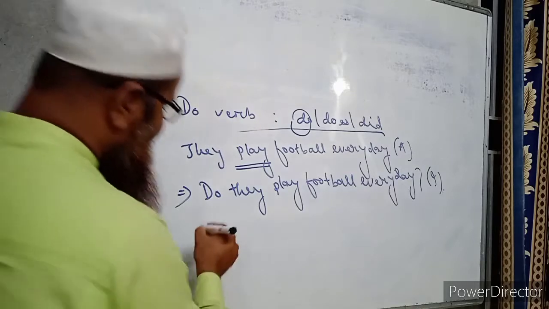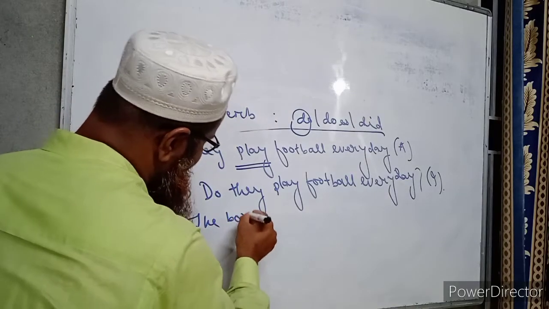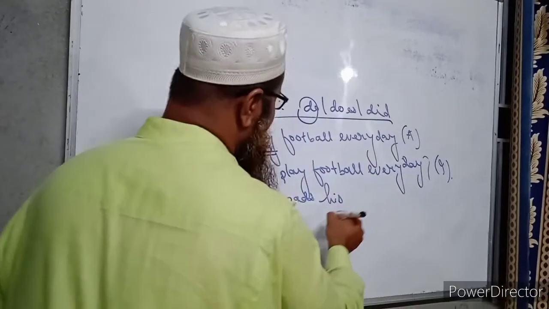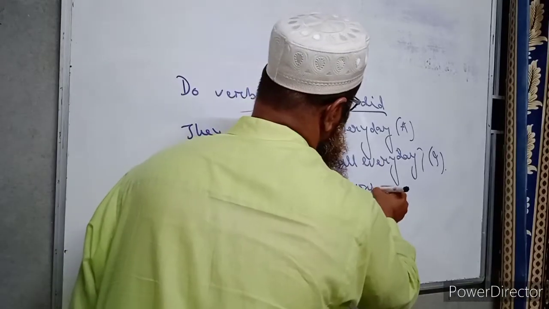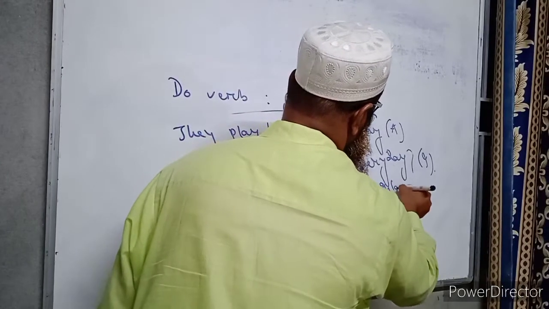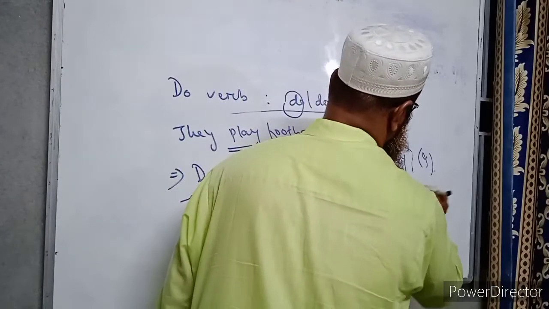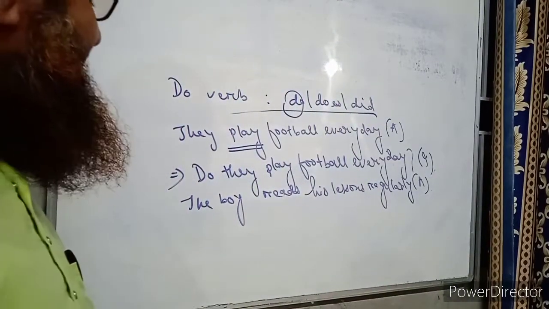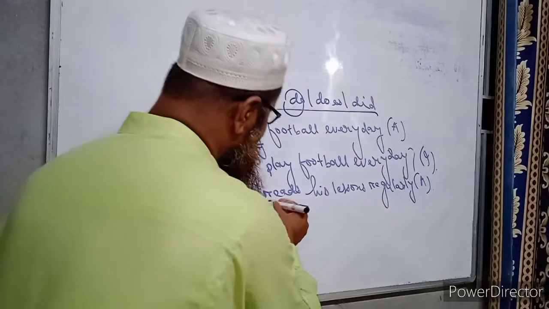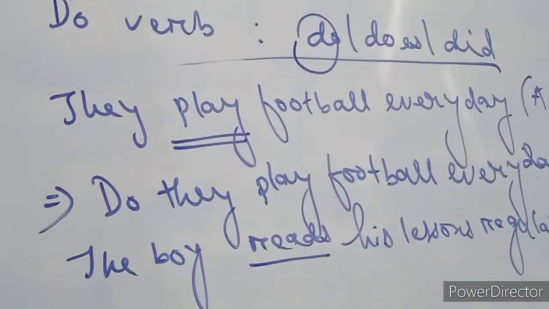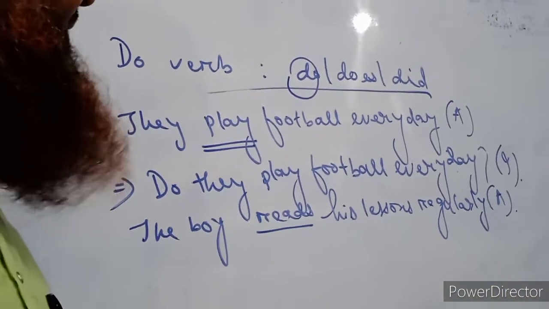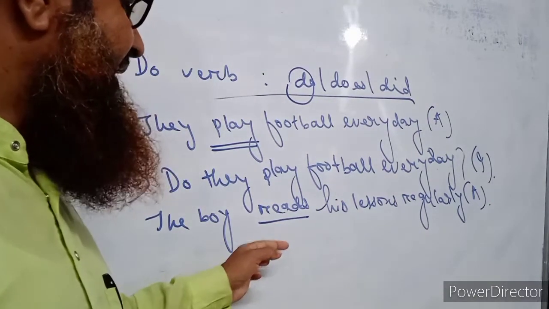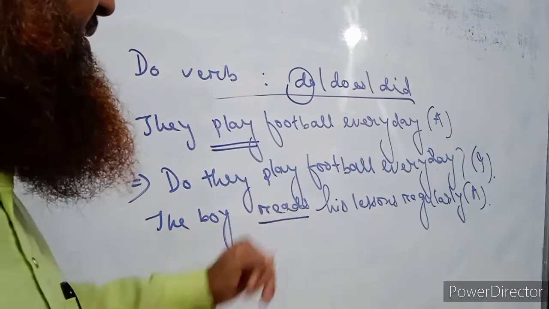Again, the boy reads his lessons regularly. This is another assertive sentence. So when we have to change this sentence into an interrogative sentence, then we have to see the verb. There is not an auxiliary verb in this sentence also. The verb in this sentence is in the third person singular number. That is why there is s with read.